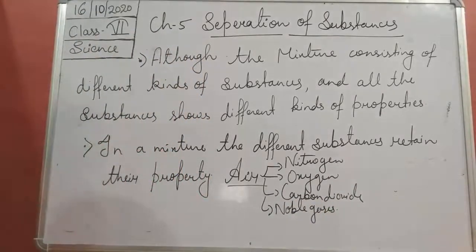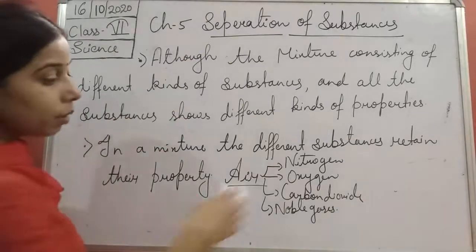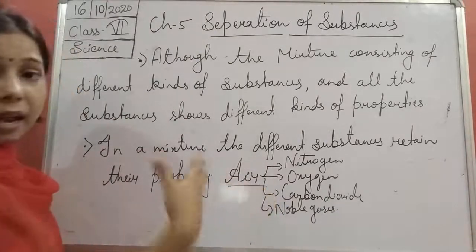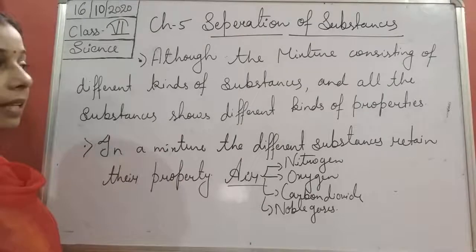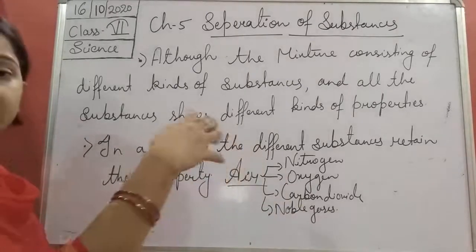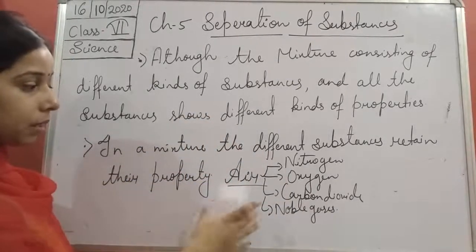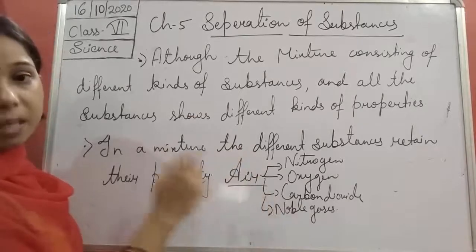Okay, so all these different kinds of gases will be present in the air. Now, what is air? It is a mixture of different kinds of gases. It means air is not a pure substance.